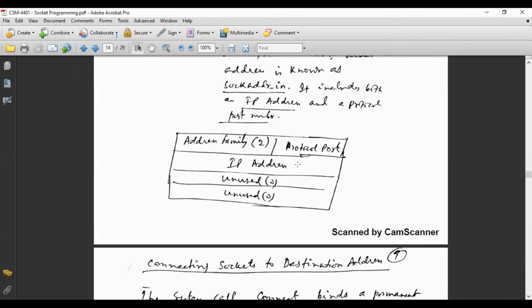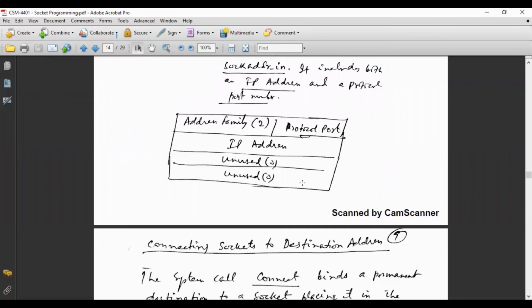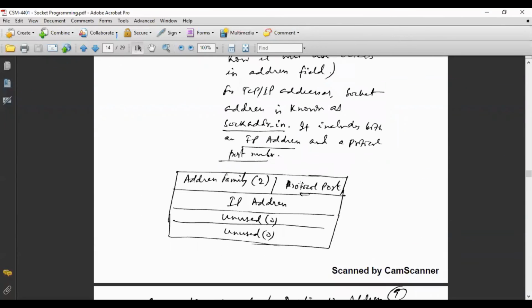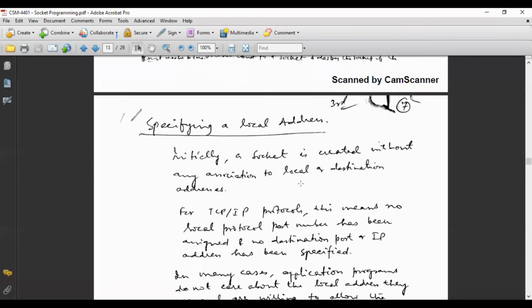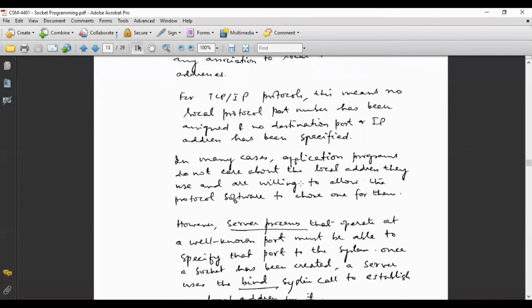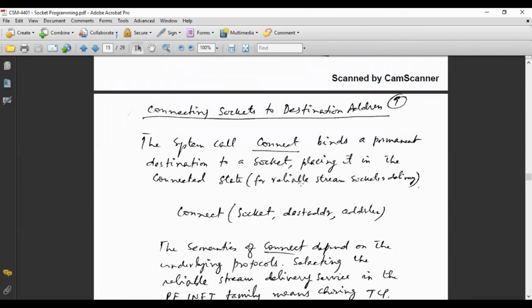Another thing is the protocol port, the port number. I have already told you an address is a combination of two things, the port number and the IP address. So the protocol port and then the IP address. Similarly, if it is PUP, other octets will be used because they have longer addresses. This is how a created socket is specified a local address, or how it is bound to the program.